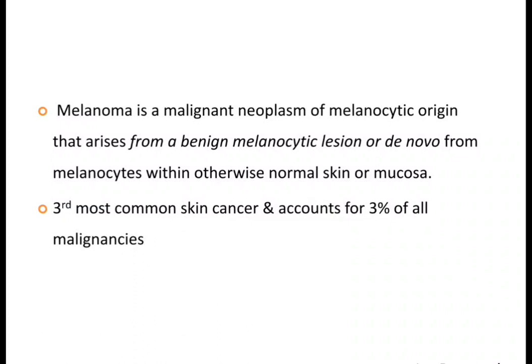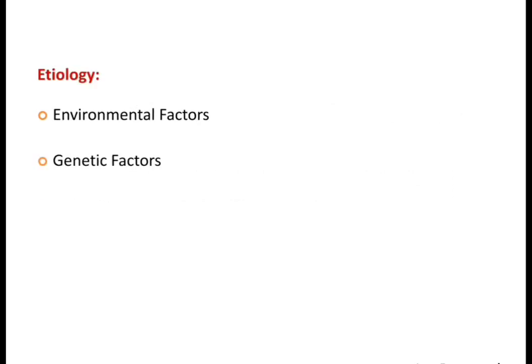So malignant melanoma is a malignant neoplasm of melanocytic origin. Melanocytes are the cells which are responsible for pigmentation in the skin or body. Malignant melanoma arises either from a benign melanocytic lesion or from the melanocytes, the cells responsible for pigment production. It is the third most common skin cancer and accounts for 3% of all malignancies. The most important etiological factors are the environmental factor and the genetic factor.